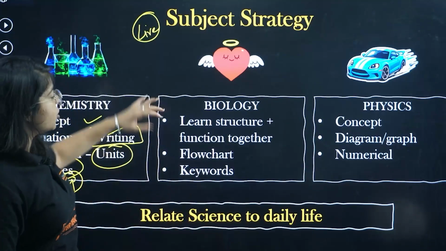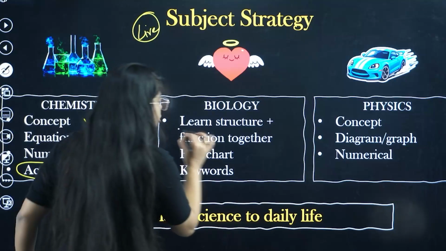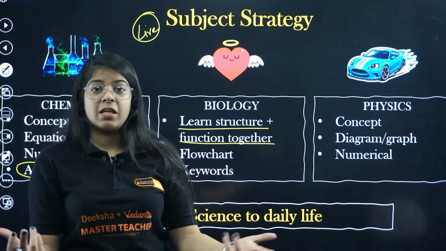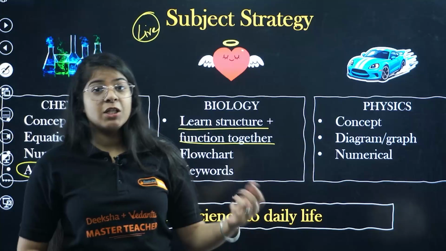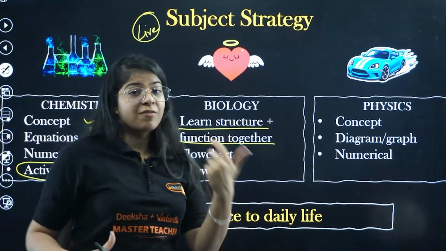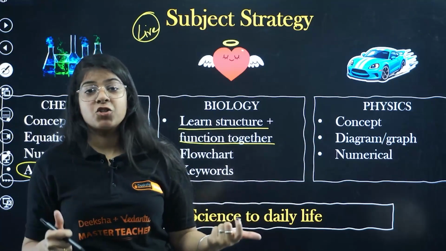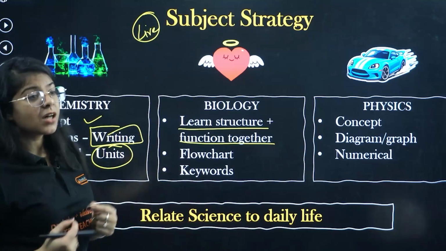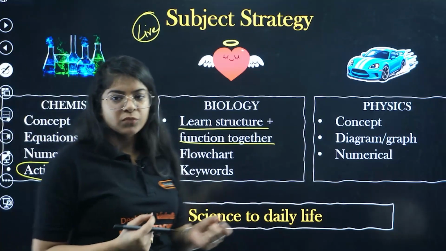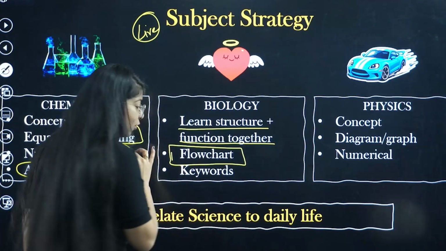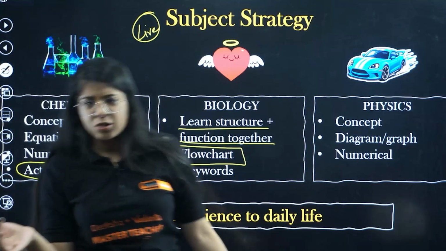Moving on to biology, we have to learn the structure and function together. What is the structure of a cell? What is the function of a cell? What is the structure of single cellular organisms, multicellular organisms? What is the structure of a leaf, and what is its function? We are going to learn all of that together. That's how it will make sense to you. To make that easy, we will go with flowcharts, because flowcharts are easier to understand.